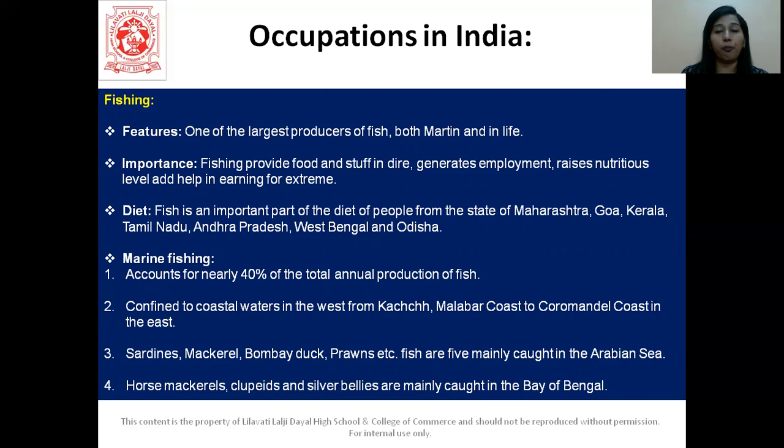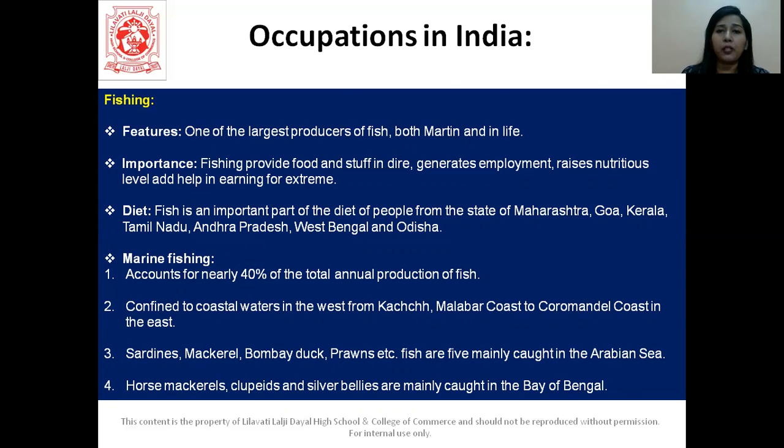Now here we have marine fishing first and inland fishing, two types I'm going to talk about. Marine fishing accounts for about 40% of the total annual production of fish in India. It is confined to the coastal waters in the west from Kutch, Malabar coast to Coromandel coast in the east. Sardines, mackerel, Bombay duck, prawns, etc. are the fishes which are mainly caught in the Arabian Sea. Horse mackerel, clupeids and silver bellies are mainly caught in the Bay of Bengal.